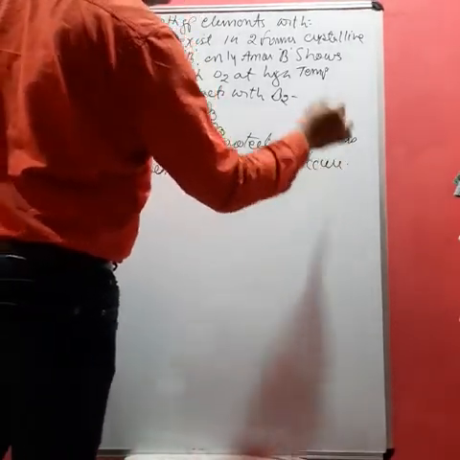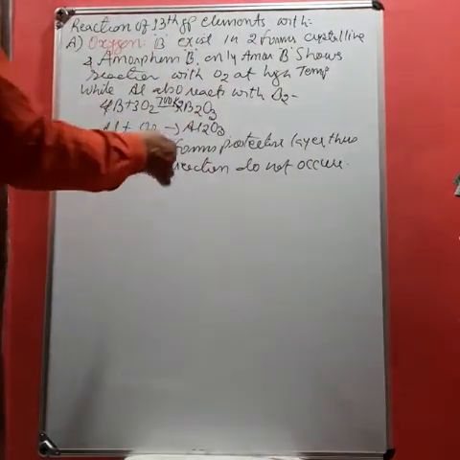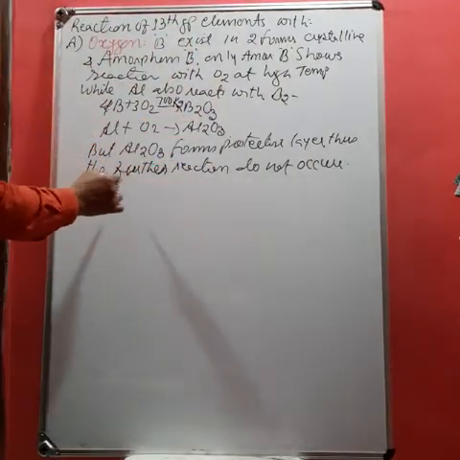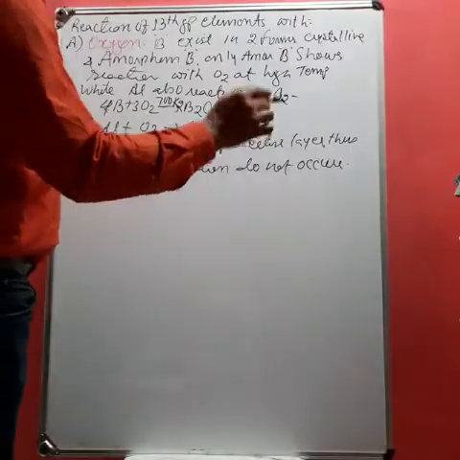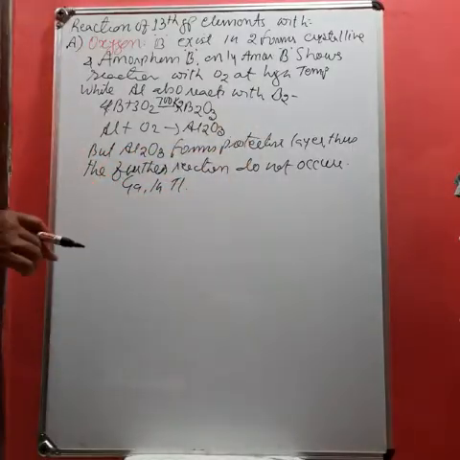That is, you can say it becomes passive in nature. Next, elements like gallium, indium, thallium almost do not react with the oxygen in general conditions.